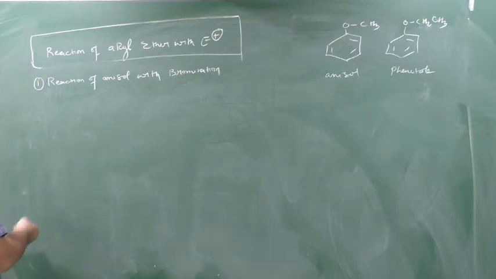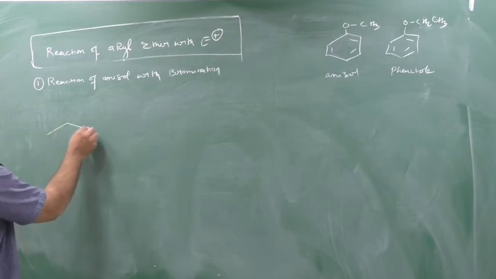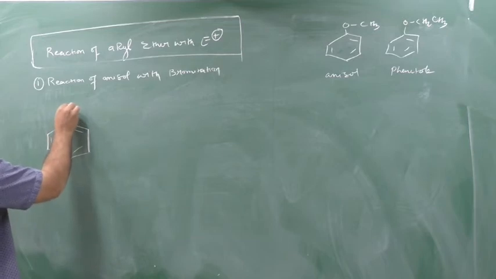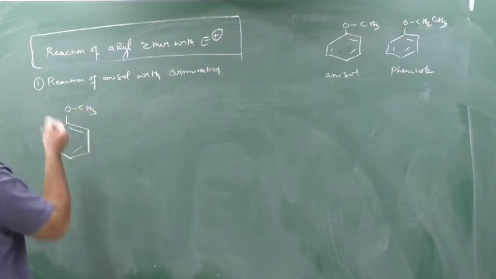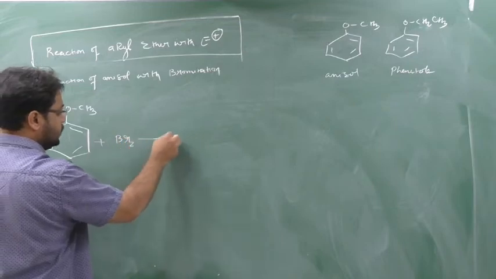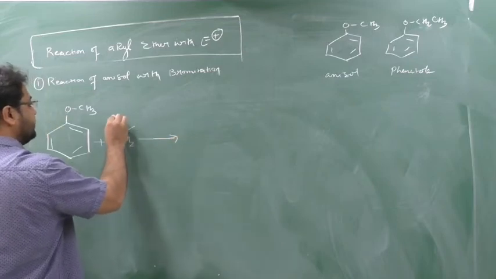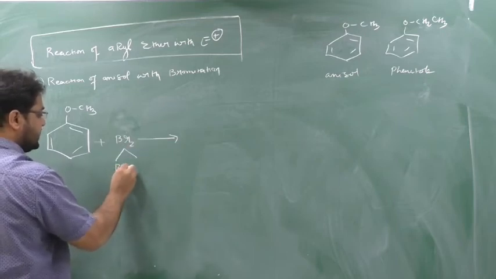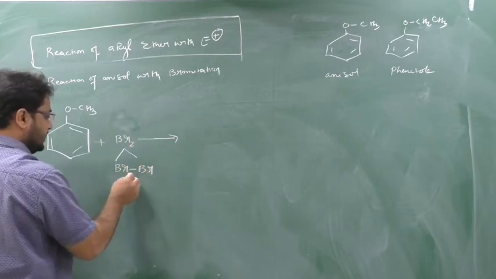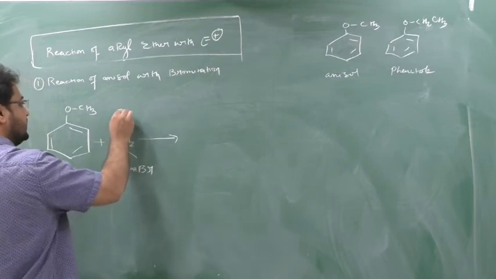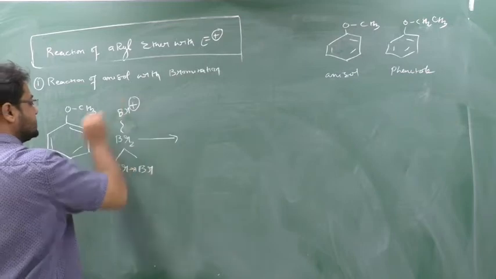Now see here, this is anisole, OCH3, and I am doing the bromination. Last class I told you that bromination generates an electrophile, Br plus, and Br minus.